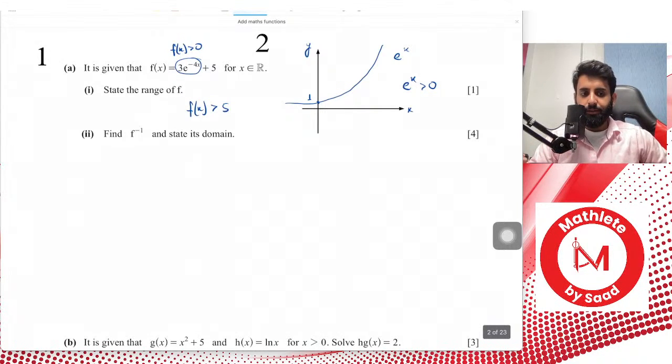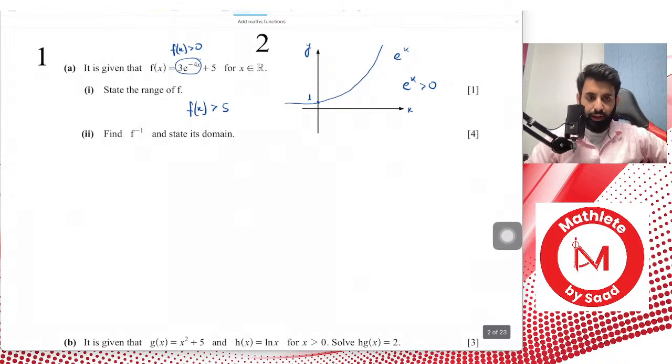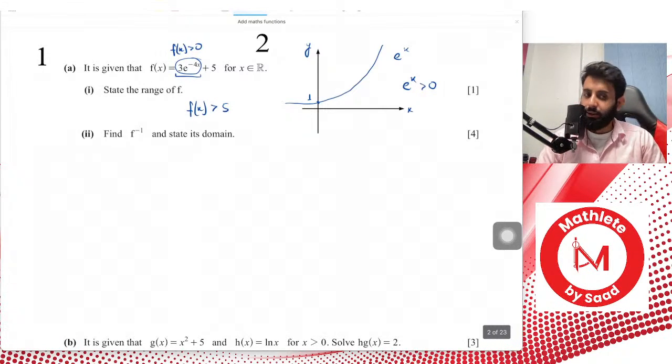So what happens if you add 5 to it? Think of it this way. Now the graph has moved 5 units upwards. And if the graph has moved 5 units upwards, that means the range of this graph will now be f of x is greater than 5. Okay, so that's it. Not a lot of work that needs to be done over here. Just f of x is greater than 5, because the least that this can be is not actually 0, but it can be greater than 0. So what if there's a value that's greater than 0 and you add 5 to it? Overall, the value becomes greater than 5.